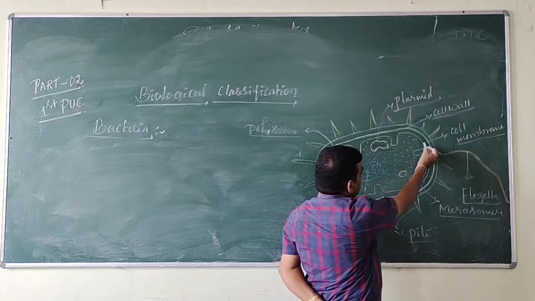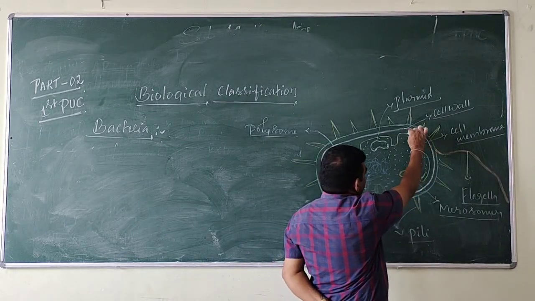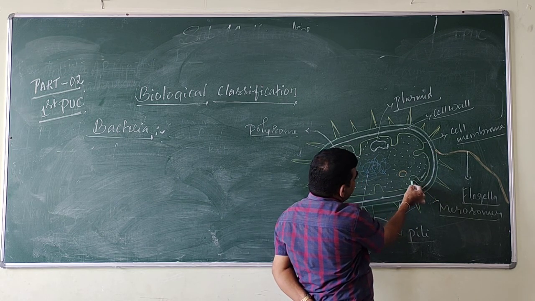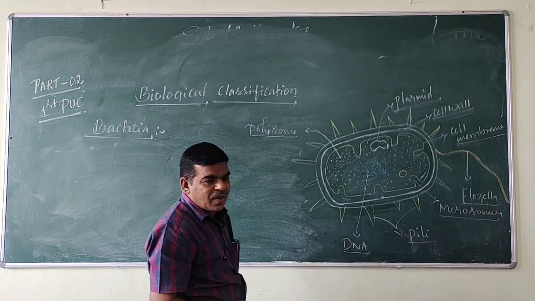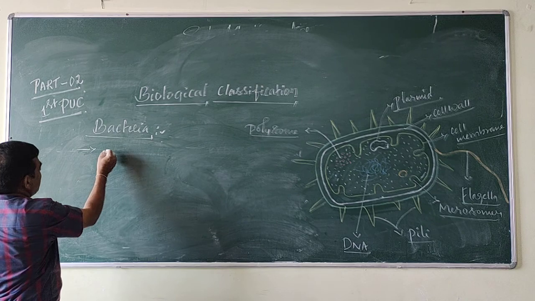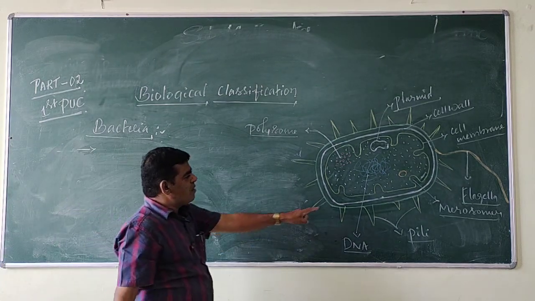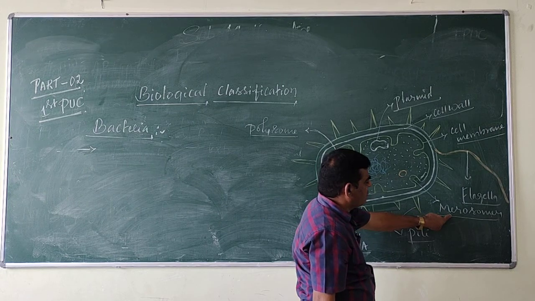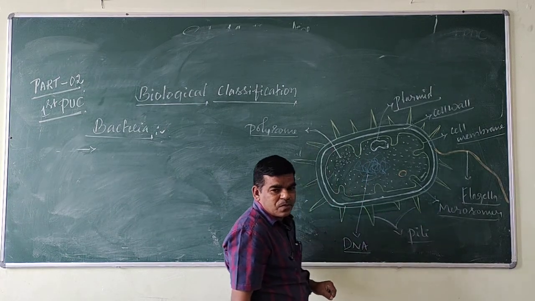See, this is the cell membrane. In the bacterial cell, the cell membrane undergoes infoldings to form vesicular structures called mesosomes.